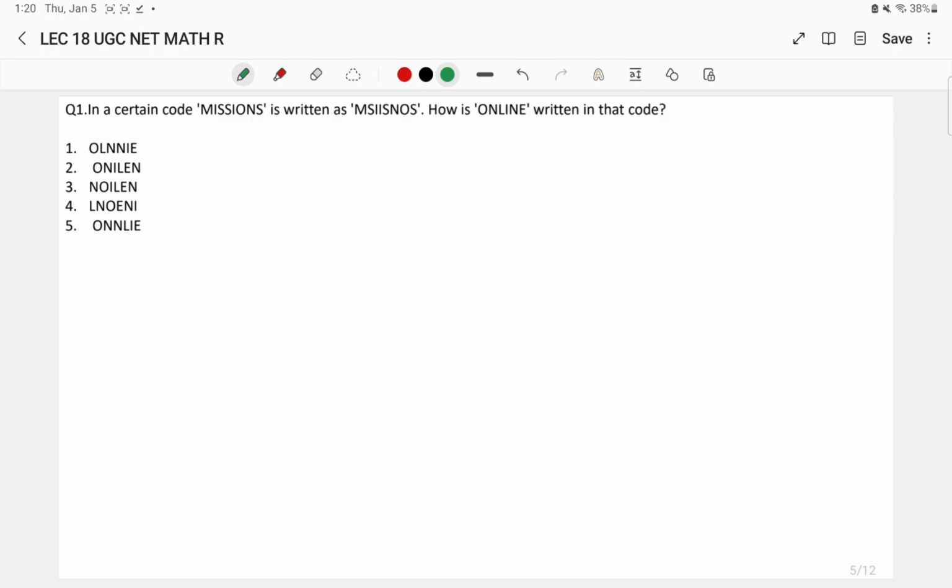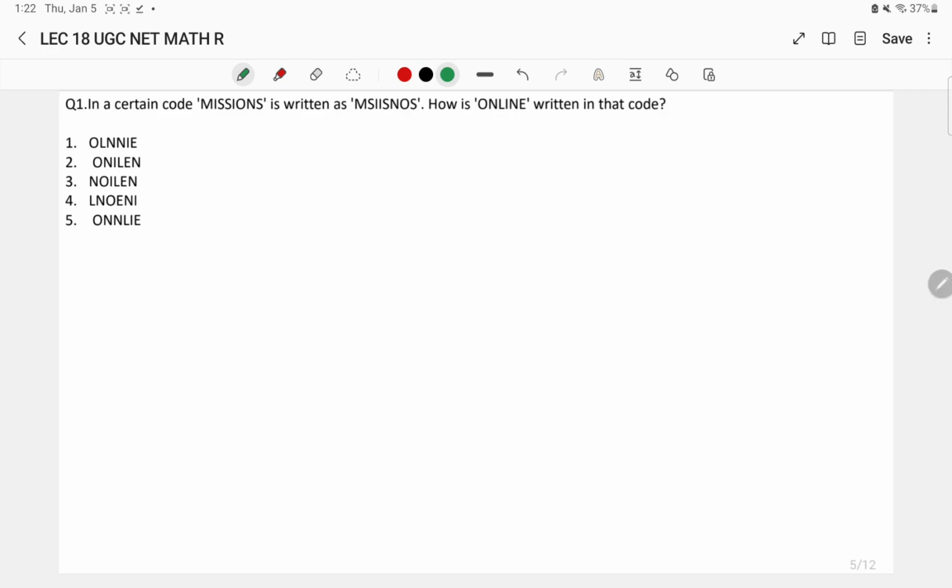So in today's lecture we'll be discussing some of the important questions regarding codes, that is coding decoding. Whenever we study the topic of coding and decoding, first thing, as I have mentioned before, English alphabetical letters play an important role, and their position as well.